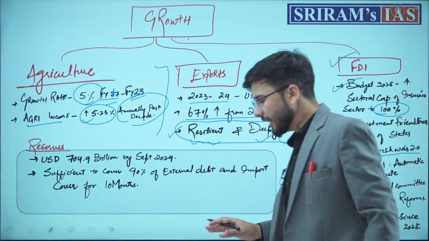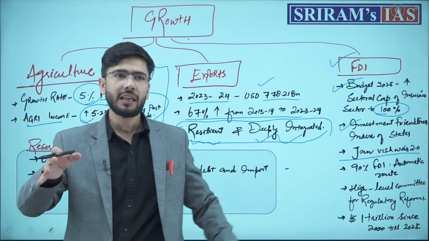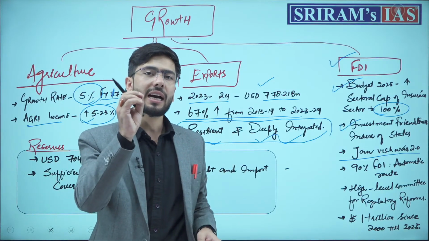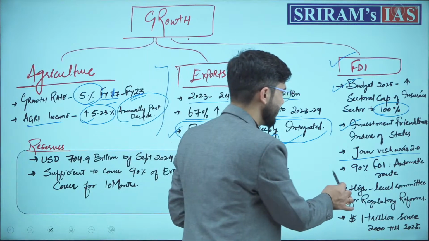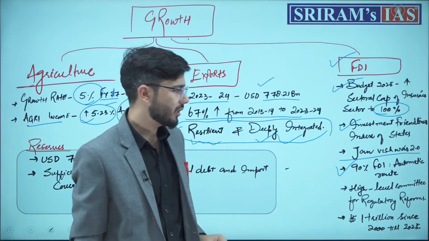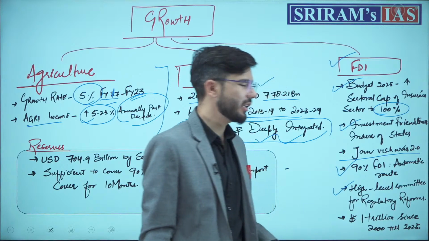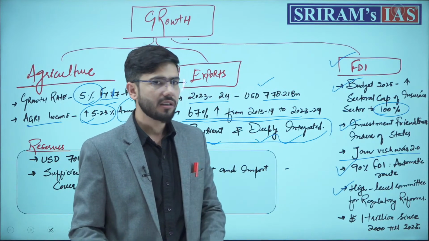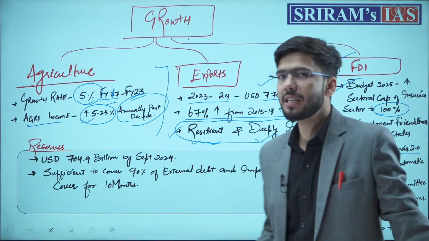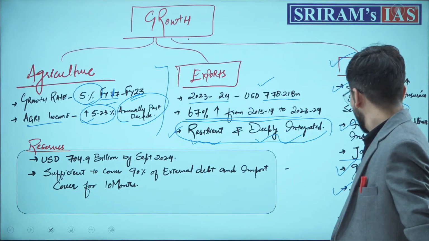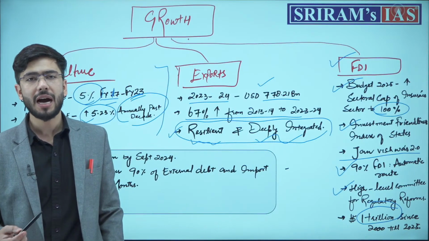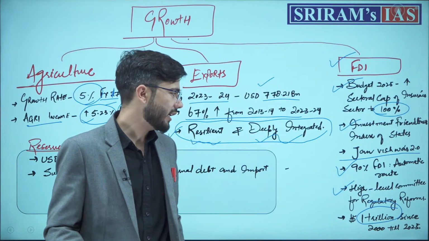Now one more point, currently if you see all the FDI in all the sectors, 90% of the FDI in all the sectors which has been allowed is under the automatic route. This also is a statement which you should remember. 90% of the FDI in all the sectors comes under the automatic route. A high level committee will be formulated, and this shall recommend the regulatory reforms necessary for India's business environment. The FDI mark of $1 trillion has been achieved since 2002 to 2025.